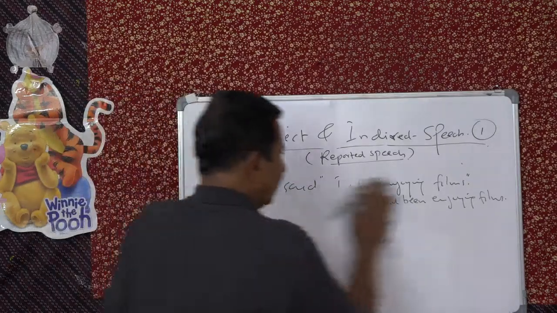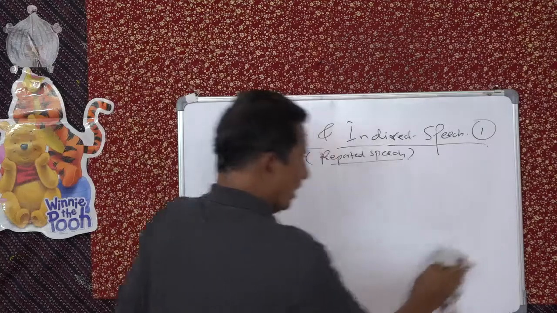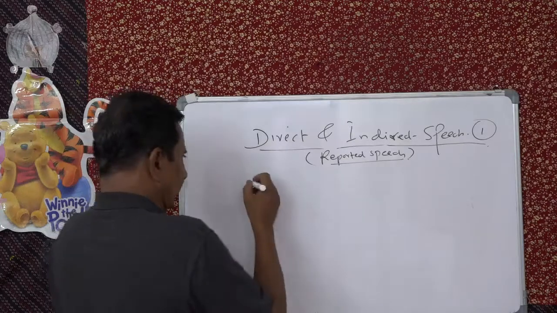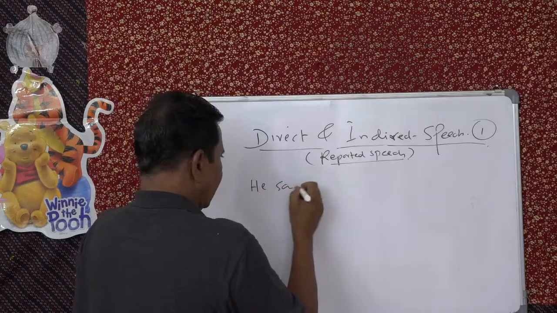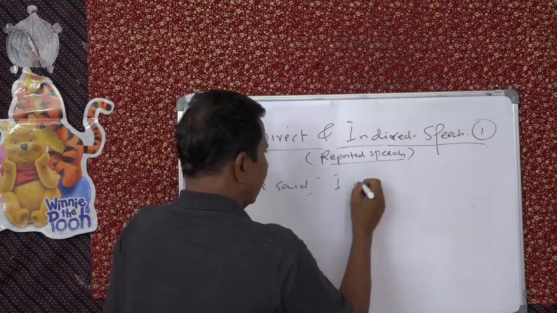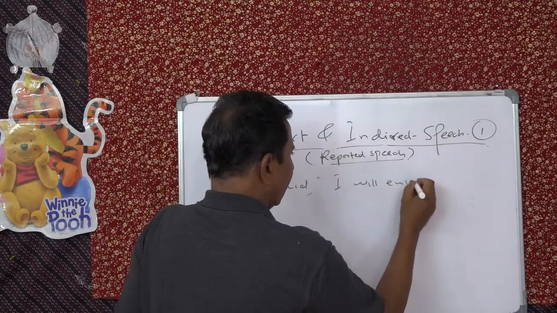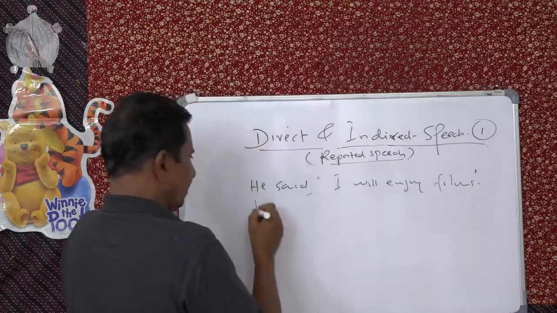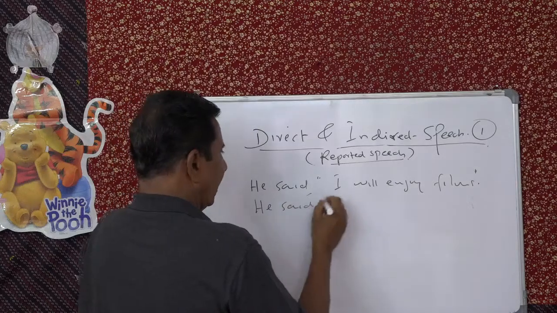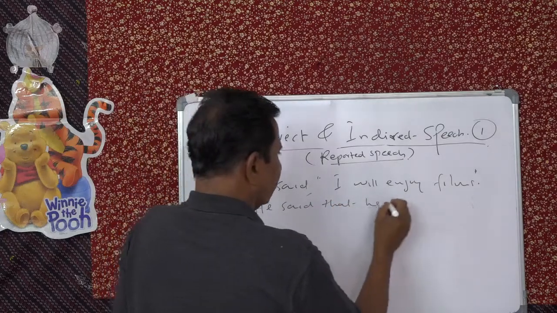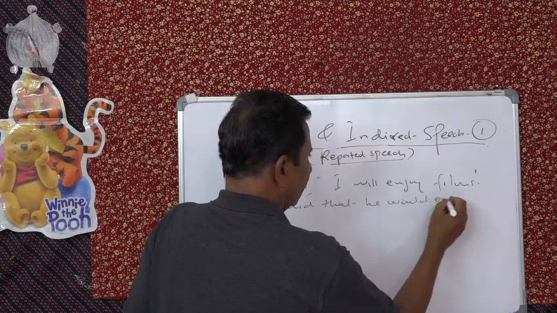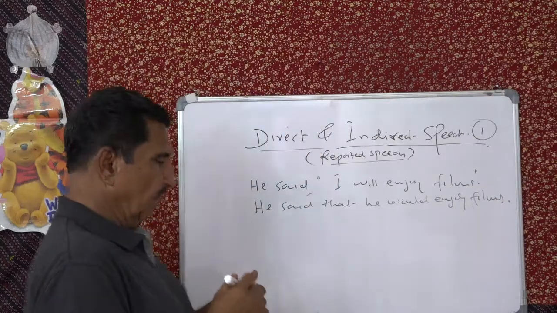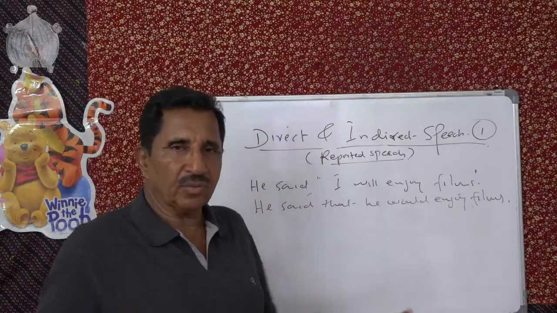Okay. So then we have what is called future and modals. So you have, he said, "I will enjoy films." Then he said that he would enjoy films. See that? Will becomes would, shall becomes should.